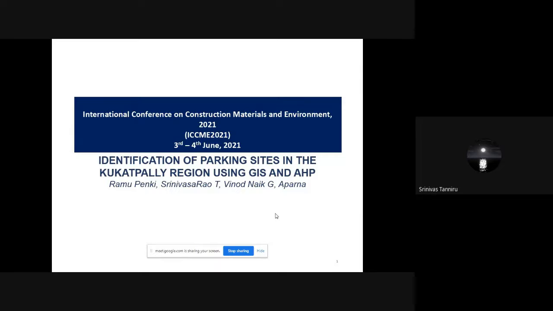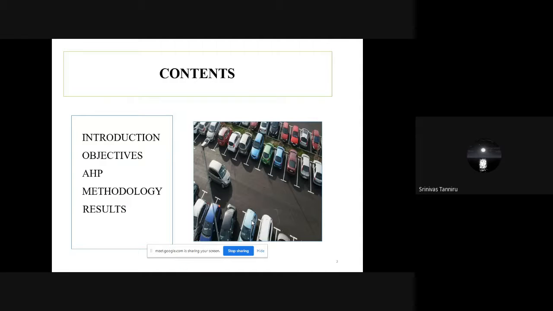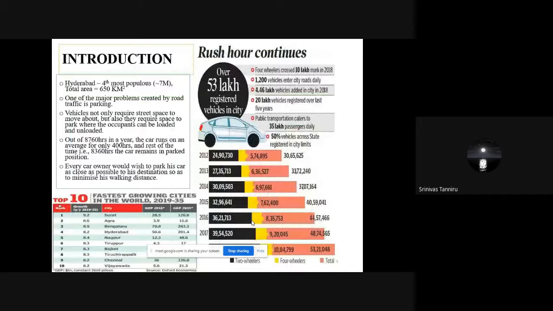So, good morning, everyone. Today in this presentation, I'm going to present a small case study which we have done in Hyderabad city: identification of parking sites in Kukatpalli region using analytical hierarchy process and GIS. Coming to the contents of the presentation, we are going to discuss first the introduction, then objectives, then methodology, and what the analytical hierarchy process is, and in the end we will discuss a little bit about the results.